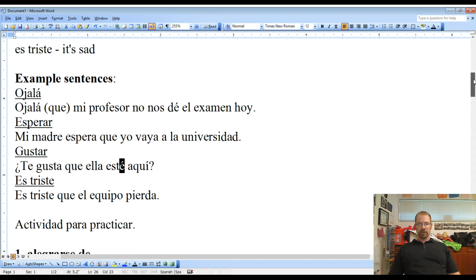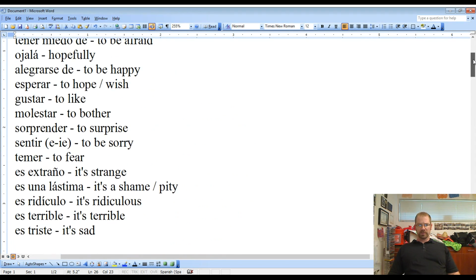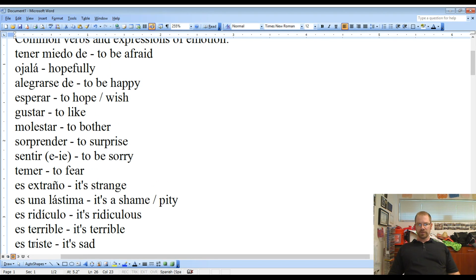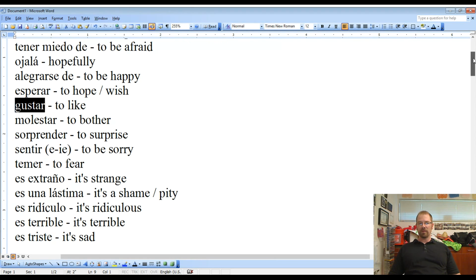So, I'm going to give you a chance to practice. I don't know if I said this a second ago or not, but all of these expressions, with the exception of ojalá, need to have the que after it. So like this one, if it was I'm happy that, it'd be me alegro de que, or yo espero que, or te gusta que. You have to have that que there.